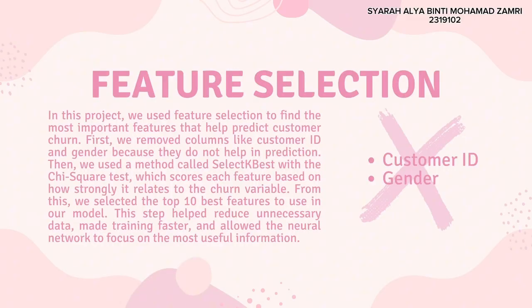Now, let's look at the feature selection. We performed it to keep only the most relevant features for predicting customer churn. First, we removed irrelevant columns like customer ID and gender, since they don't provide useful information for prediction. Then, we used a filter-based method called SelectKBest with a chi-square test, which scores each feature based on its relationship with the churn variable. From there, we selected the top most important features. This process helped simplify the dataset, reduce noise, and improve the neural network's focus on meaningful inputs.